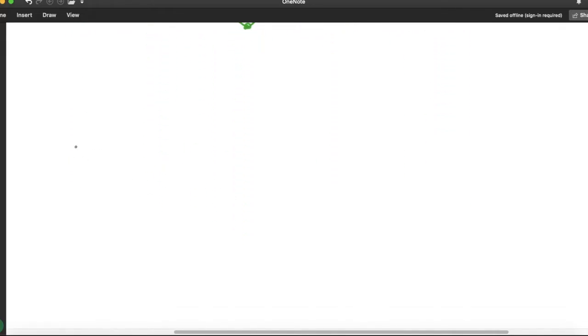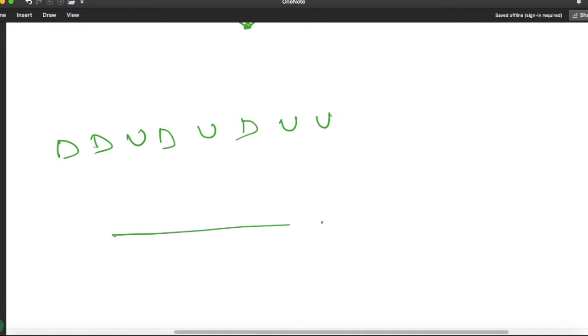Now let me take another example. Suppose the path was like D, D, U, D, U, D, D, U, U, U. Let us start from the ground level. He is going 1 unit down, 1 unit down. Next, 1 unit up.